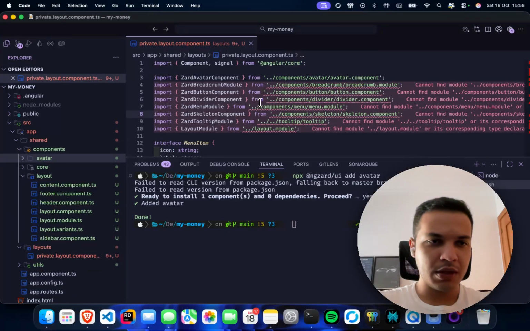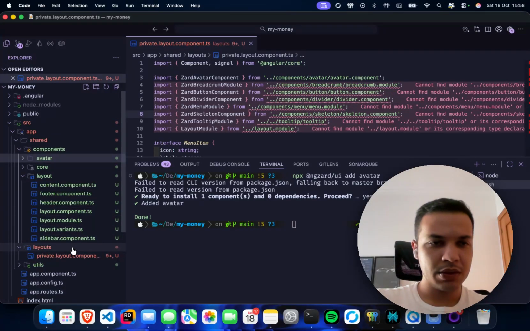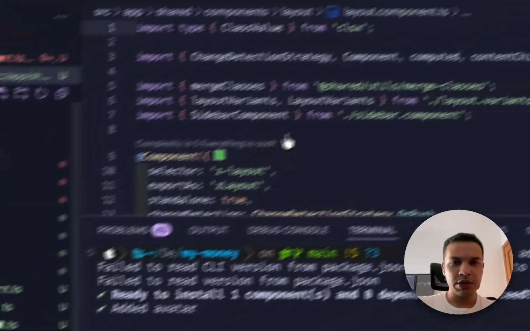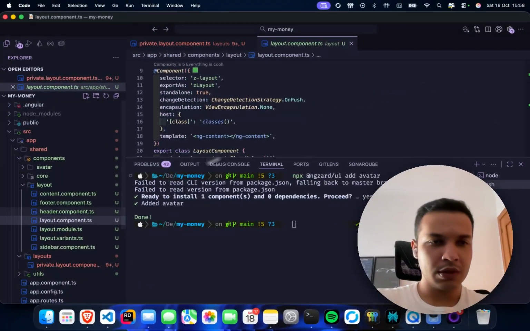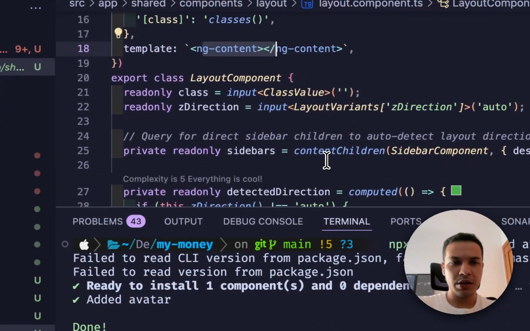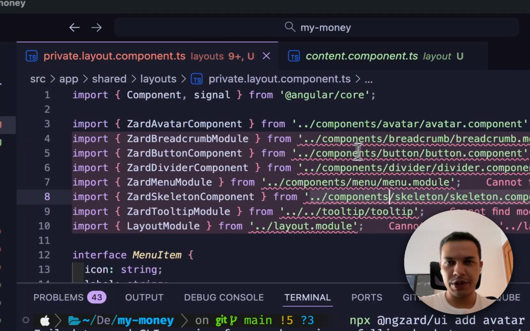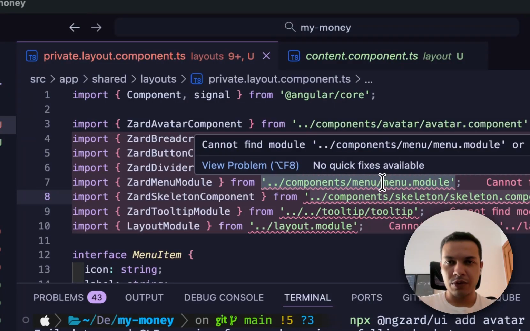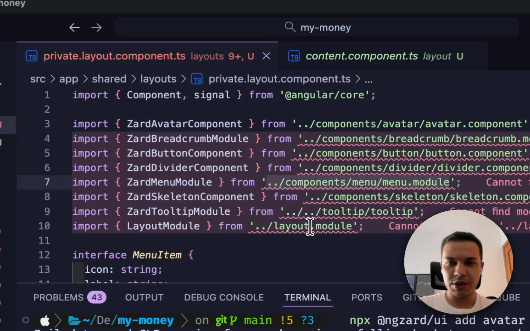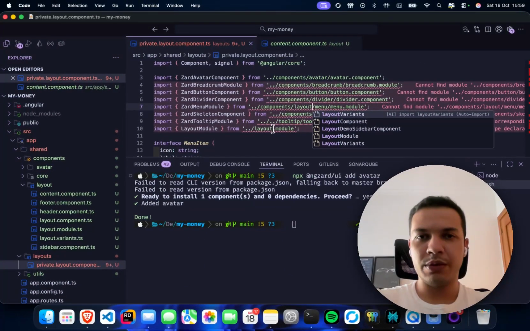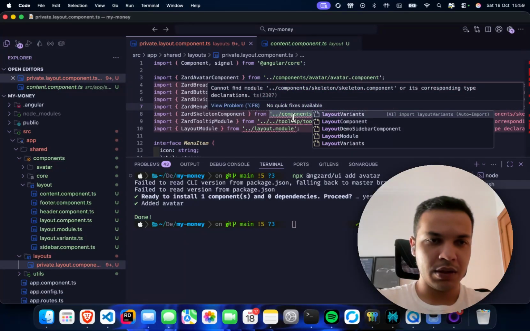And if I'm not mistaken, the components that we use in the layout component, this one is already the component. Those are the shared components used in the layout, so we also need to specify for those from the components that they will be accessed in the layout.